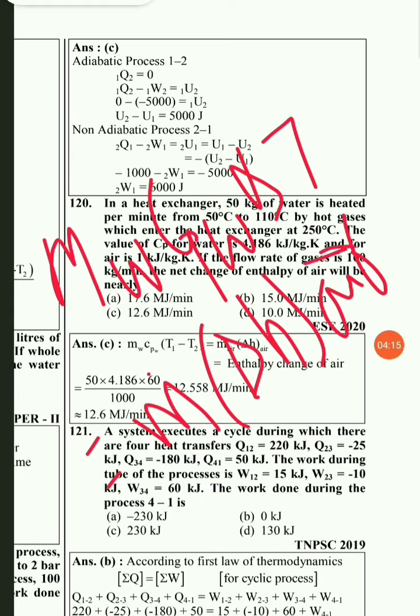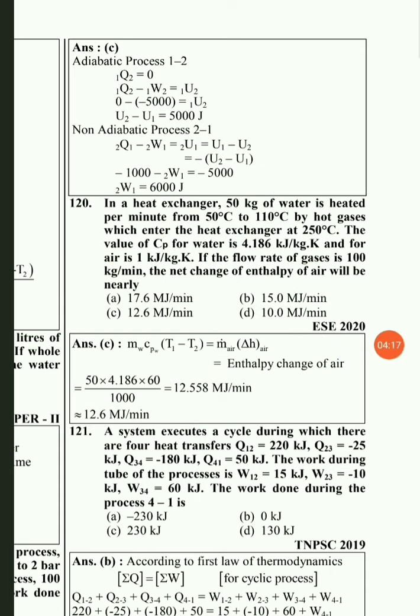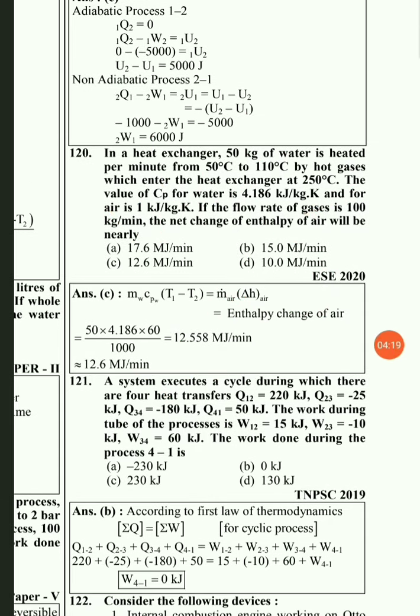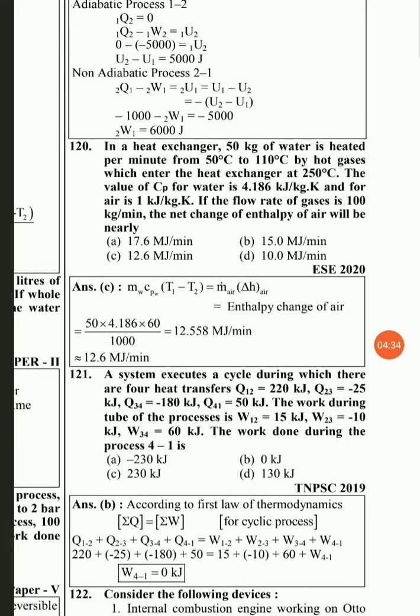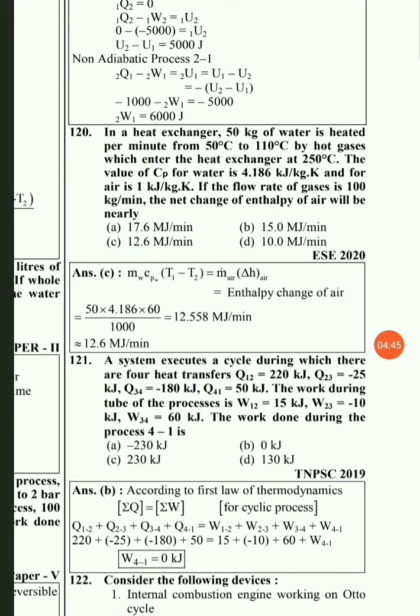Here all the things are given: the mass flow rate of water is 50 kg, the specific heat is 4.186, and it is rated for the rise in temperature from 50 to 110, that is 60 degrees Celsius. Then the mass of air is 1, and the flow rate of gases is taken as 100 kg per minute.